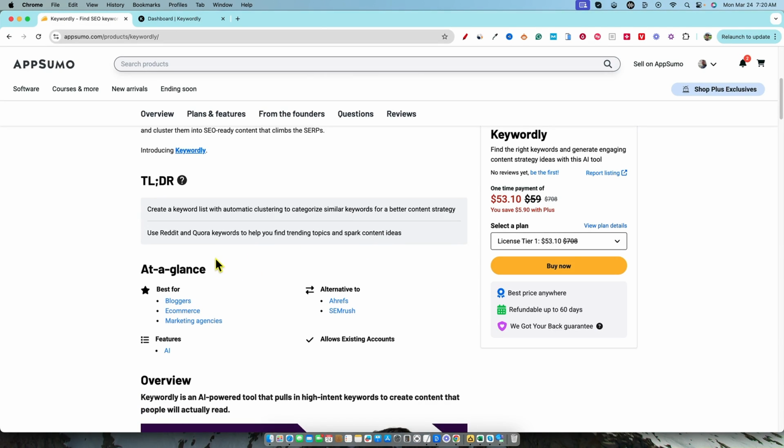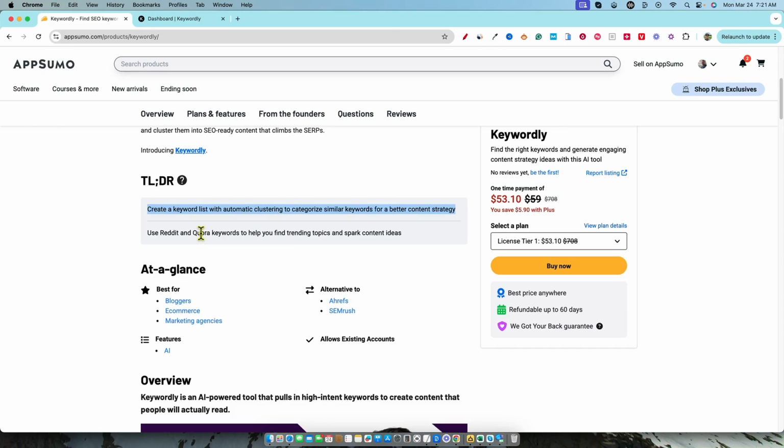So the couple things that they talk about right over here in the TLDR is create a keyword list with automatic clustering to categorize similar keywords for a better content strategy. Now, I do want to highlight this part right over here, because when we go and look at the plans and features, you'll see that for tier 1 and tier 2, I don't believe clustering is available. So I don't know if I would make such a big claim right here for everybody, because not everybody's going to be jumping into tier 3 or higher. I don't think that we get the clustering features. So I'm not really sure that I would have put that right there. It's a little bit false advertising just from what I'm seeing, because like I said, not all the plans get clustering. And I'll be talking more about that later as well.